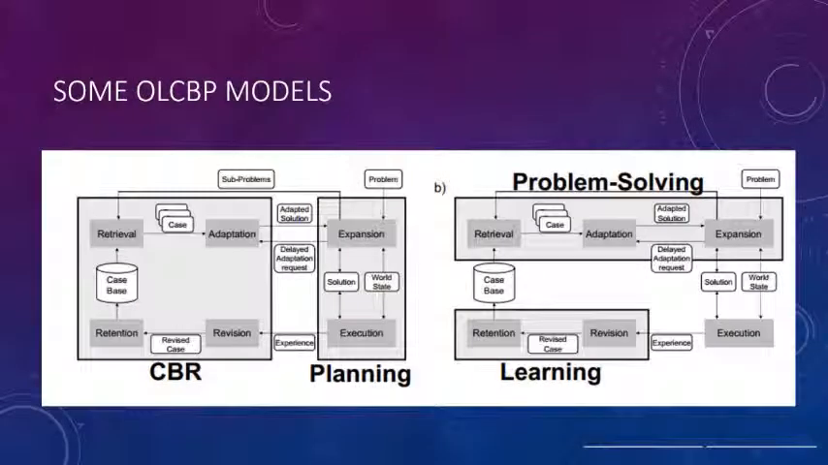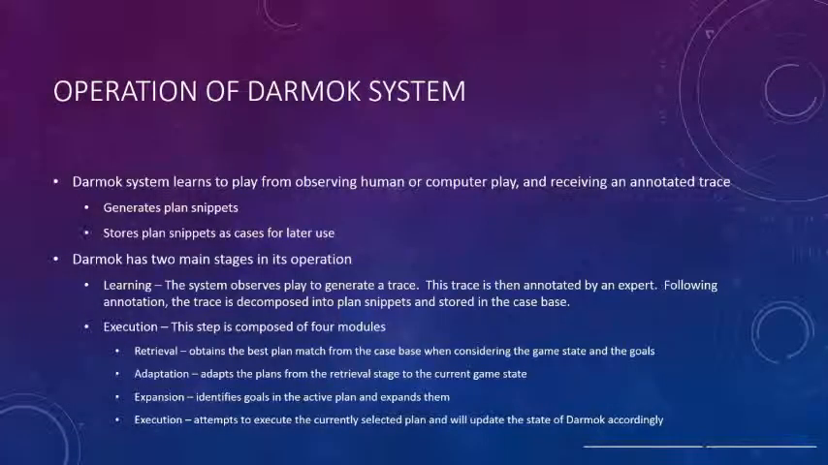This is an example of two OLCBP models. The model to the left is very similar to Darmok. The model to the right is not explored further in this paper, but is an example of another model. The Darmok system learns to play from the observation of human or AI play, but is currently unable to use this data until the trace generated by the play has been annotated by a human. The Darmok system will then generate snippets from the annotated play and will store those snippets for later retrieval. Snippets will be discussed in further detail later on.